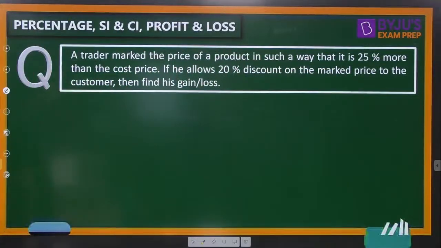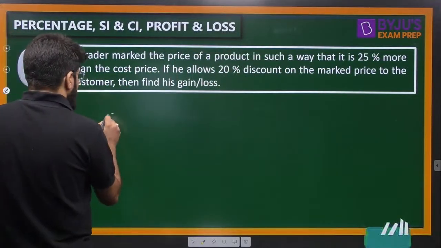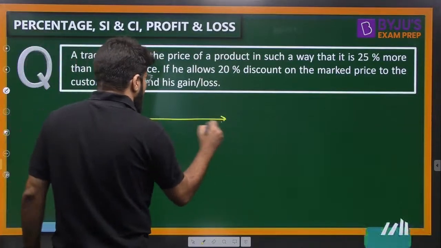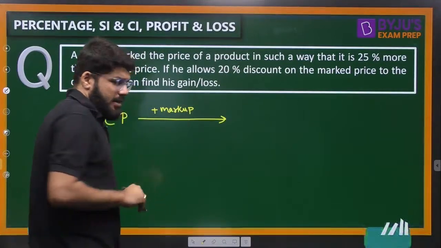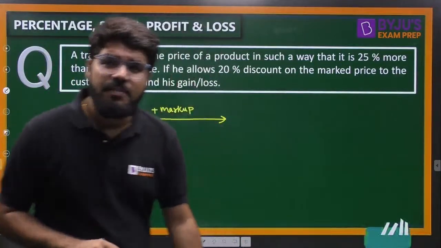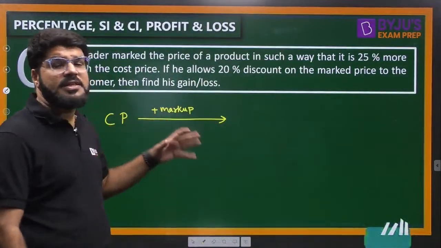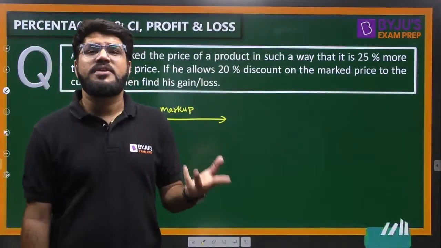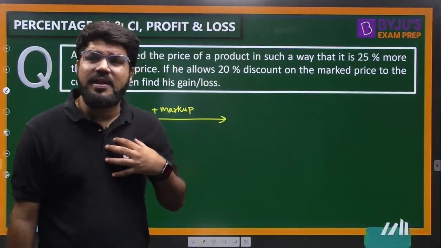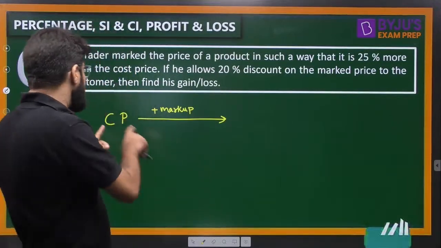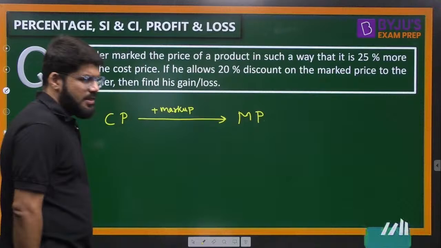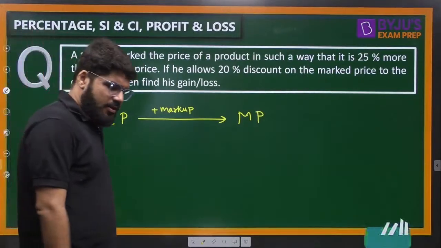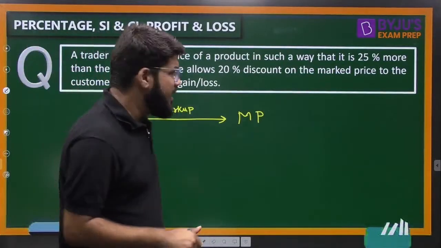Now see, what is the actual cycle? There is a cost price, and the shopkeeper will always mark up the price. There are several things in his mind when he marks up the price. He knows that customers will come for bargaining, so he needs to give some discount. At the same time, after giving the discount, he still needs to earn a profit. So the price is marked up, and then there is a marked price, the MRP, the label price.